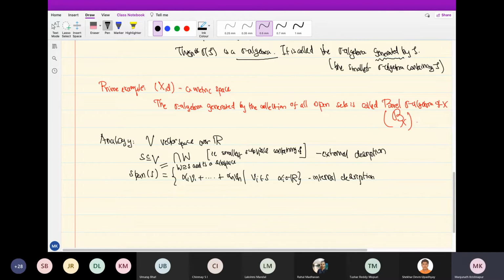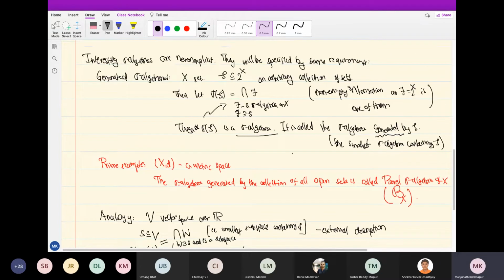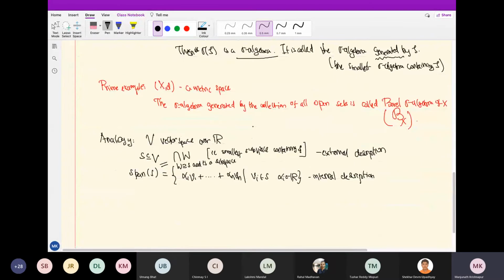So this is something you should keep in mind. This is the only definition you can use. Whenever you have to prove something about Borel sigma algebra, you have to go back to the definition. It's just the smallest sigma algebra that contains all open sets. That is something that you should really internalize, and much of the difficulties will also come because of that. So you cannot use a description like this.